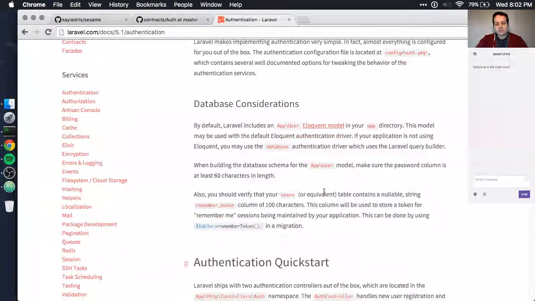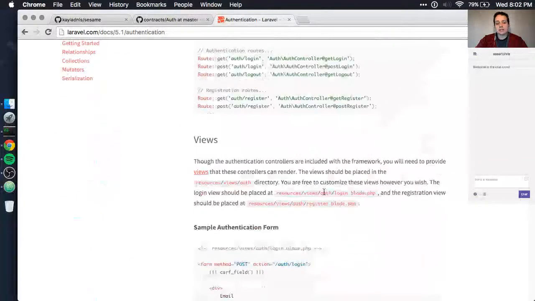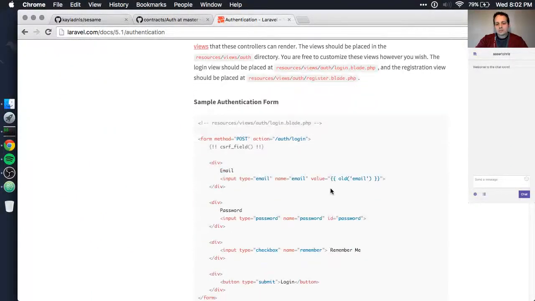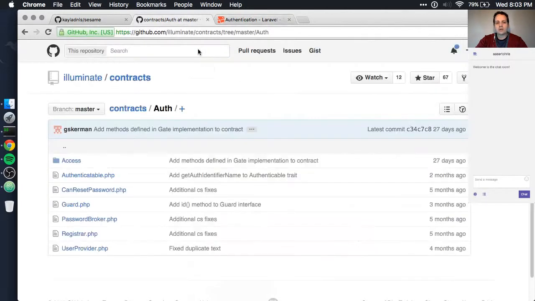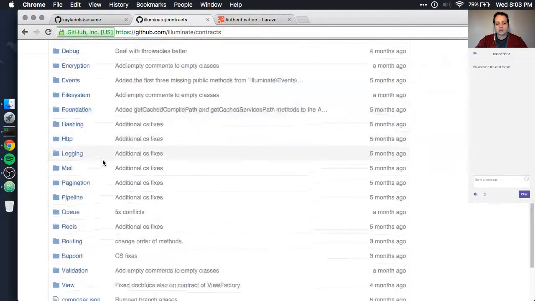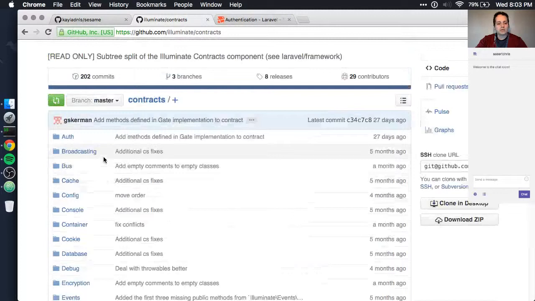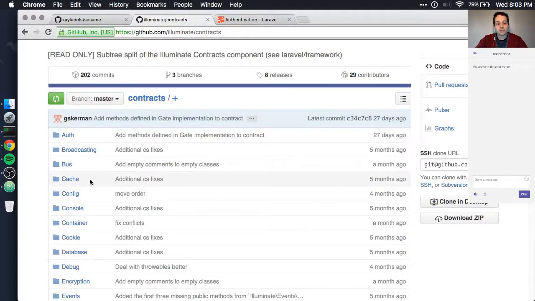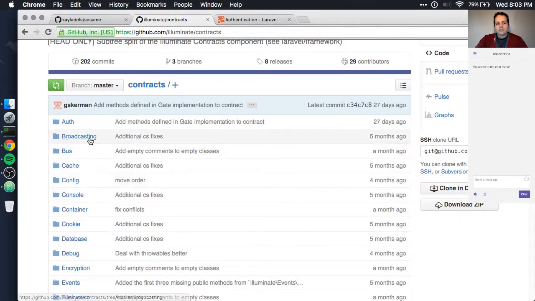So, I mean, we can look through here and we can see basic examples of how to use it. I think what's more interesting to me is that all of the Laravel PHP code, or the vast majority of it, is based on top of a library of interfaces. This Illuminate/contracts is a full library just of interfaces for a lot of the functionality of Laravel. So we can see this stuff for auth, which we'll look at, cache, config, database. Most of the code base of Laravel framework is mapped out in these interfaces.